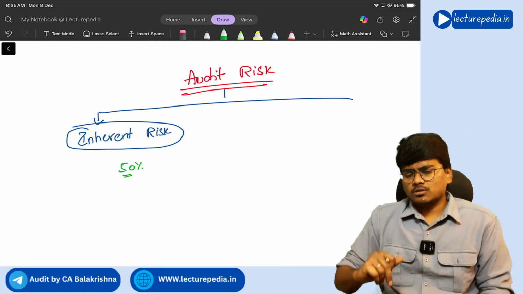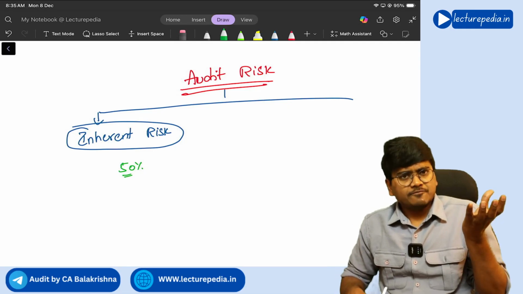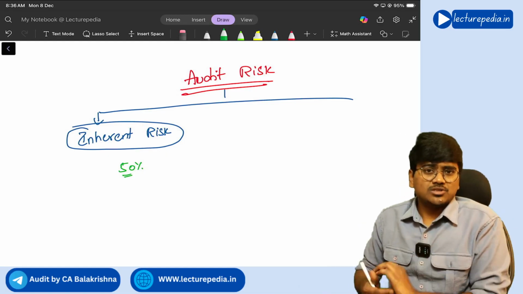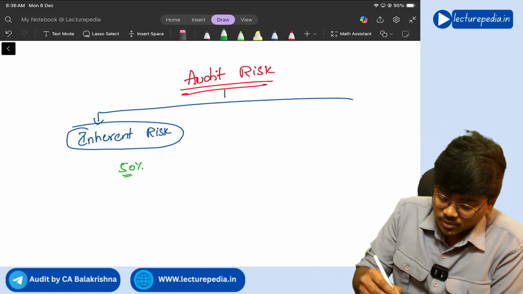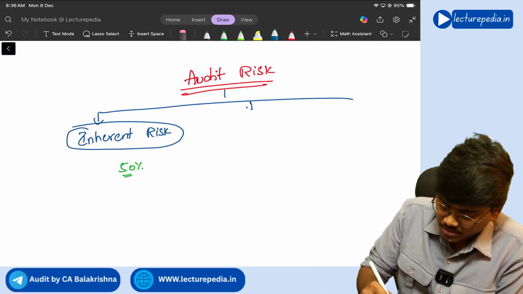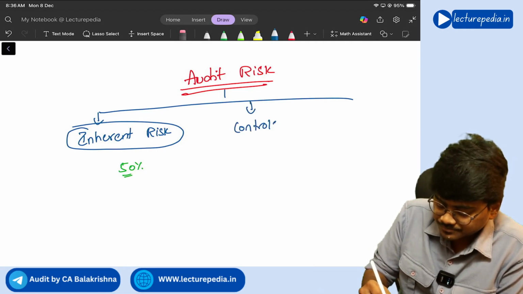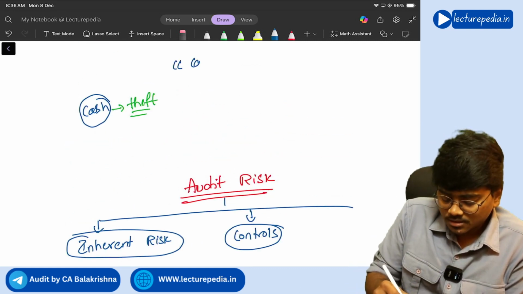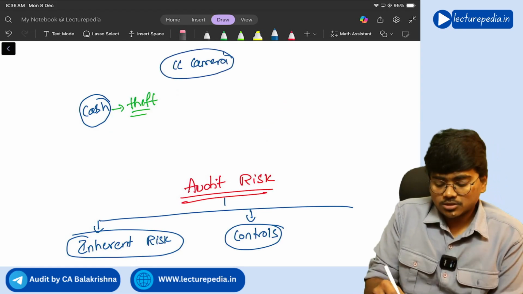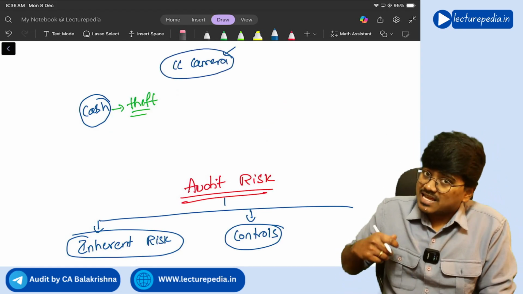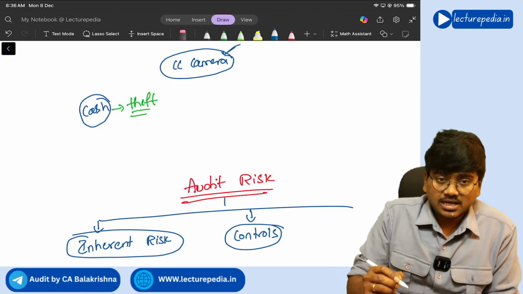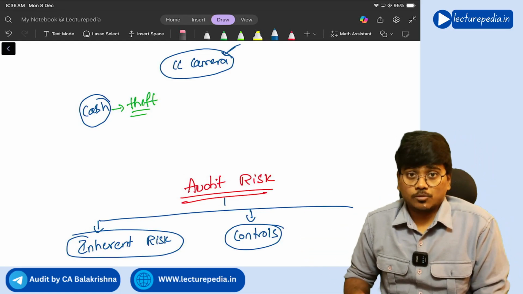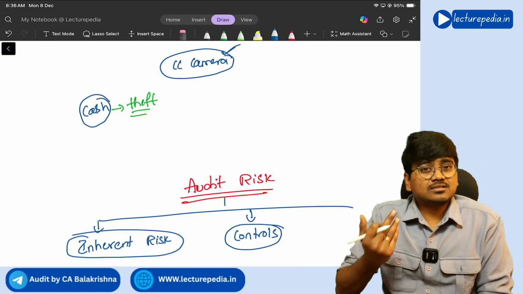theft. Now, if there is this inherent risk, will you keep silent after knowing that cash will be subjected to theft? Will you be silent? No. What will you do? You will implement controls, correct or not? So here in the area of cash, control means you will implement CC cameras. So you have implemented a control. Now, is there a guarantee that CC cameras will detect or will prevent the risk completely? No, controls cannot prevent the risk completely.